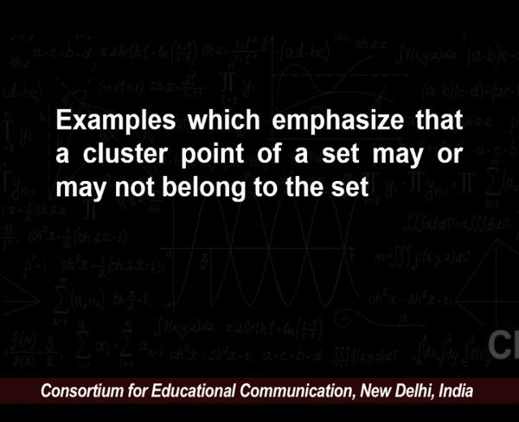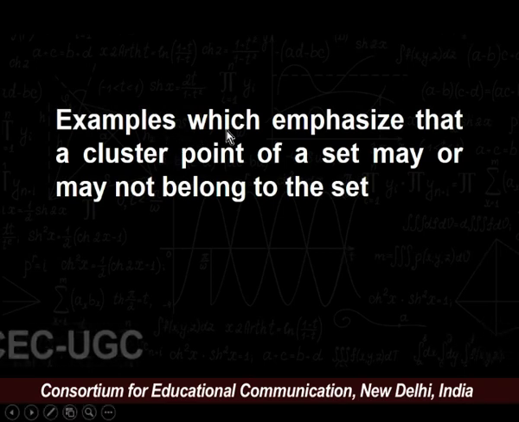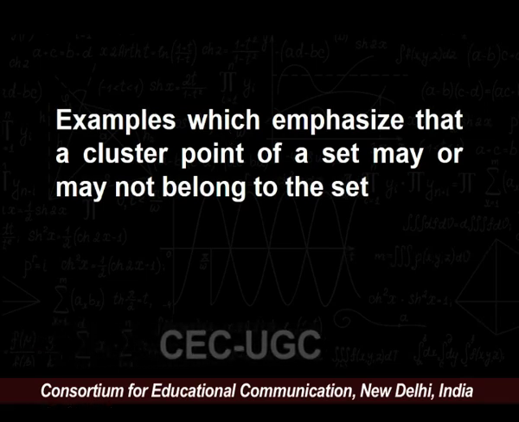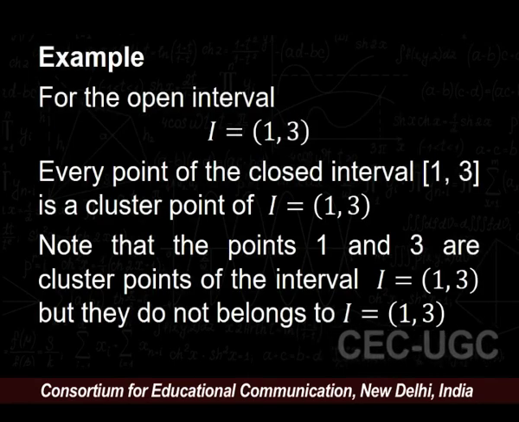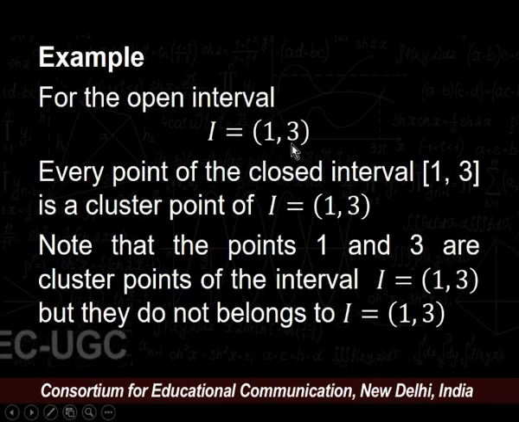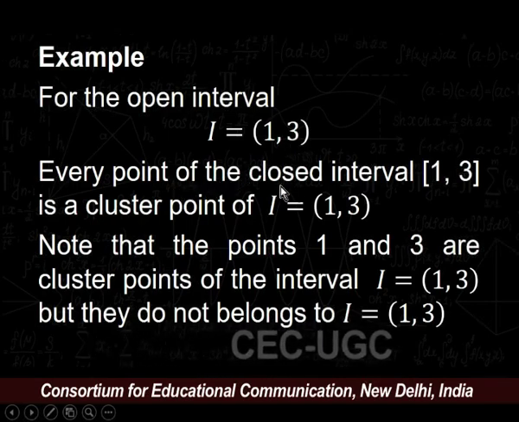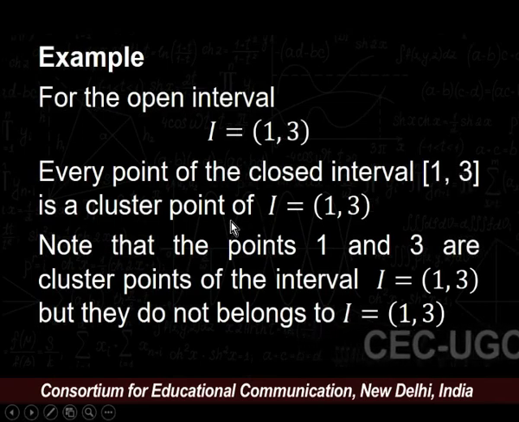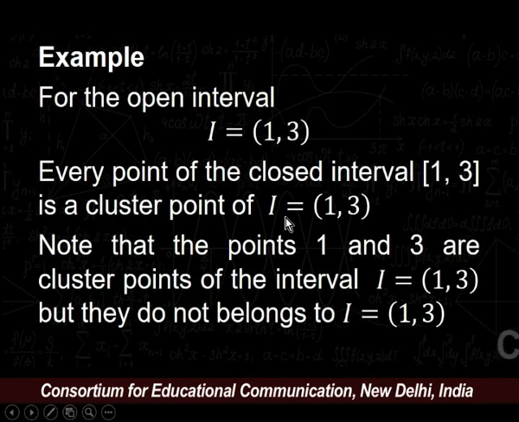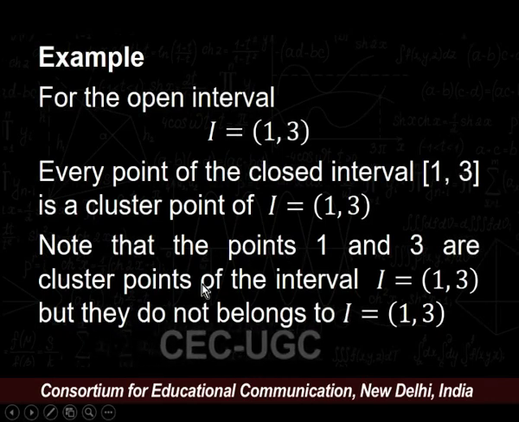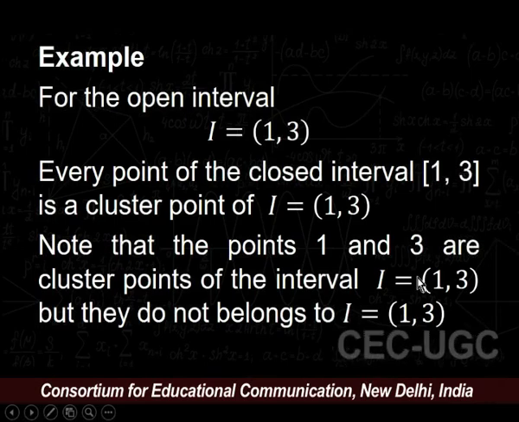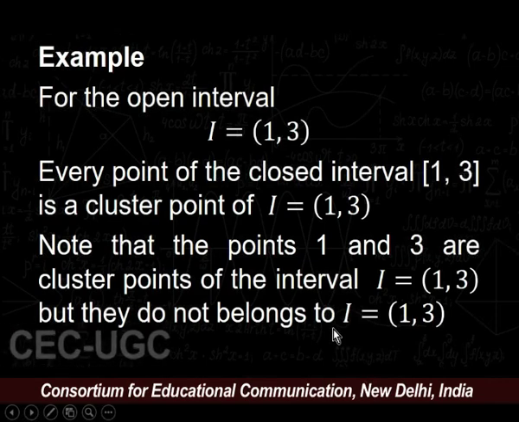For example, let us start the example which emphasizes that a cluster point of a set may or may not belong to the set. Our first example is the open interval I equals (1, 3). In this open interval, every point of the closed interval [1, 3] is a cluster point of I. We must note that the points 1 and 3 are cluster points of the interval I equals (1, 3), but they do not belong to the open interval I.